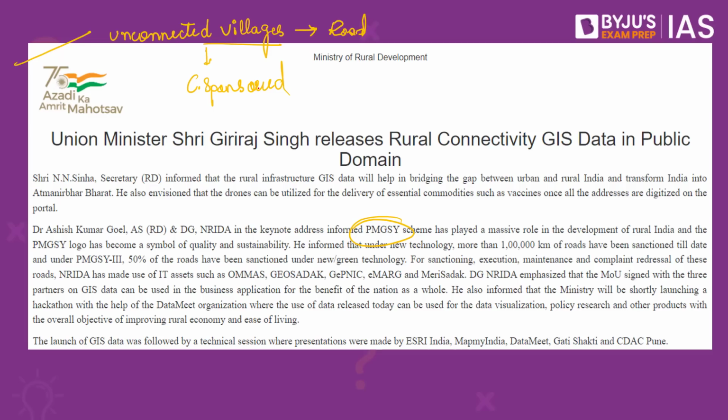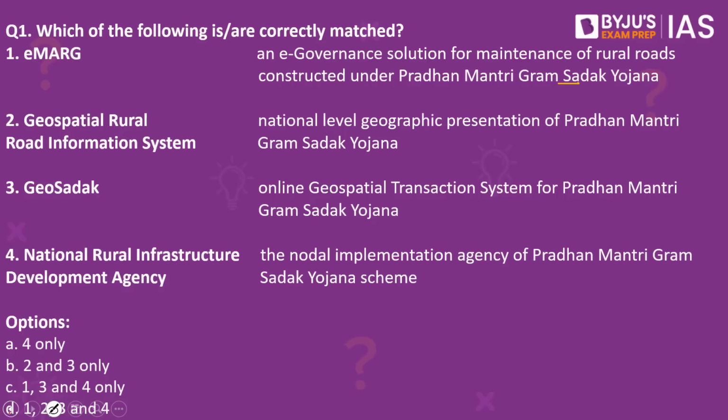Now, what is the nodal agency for implementation of this scheme? NRIDA, or the National Rural Infrastructure Development Agency, is the nodal agency for implementation of this scheme. Now when we come back and look at the pairs here, pair number 4, that is National Rural Infrastructure Development Agency, being the nodal implementation agency of Pradhan Mantri Gram Sadak Yojana, would be correct.